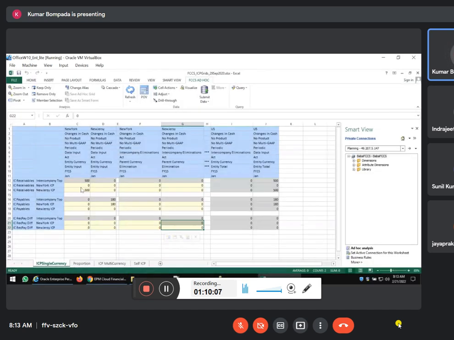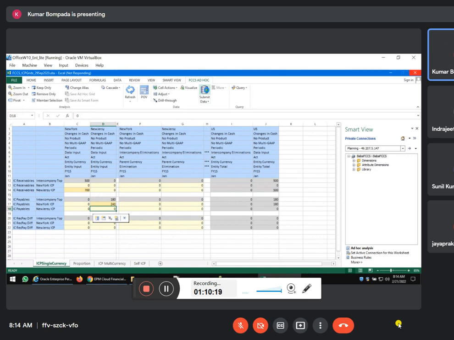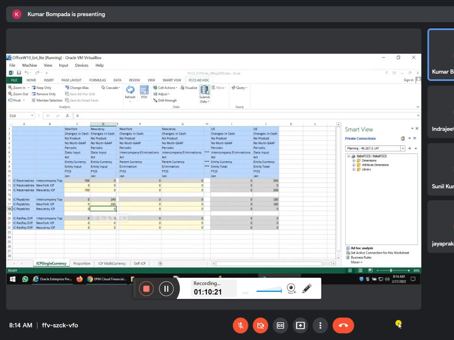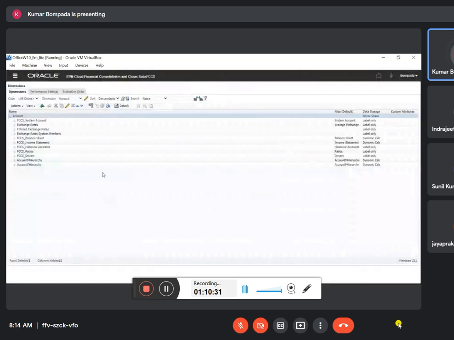Now we'll change the data. Here I'll put 700 and here I'll put some 240 and then we'll submit the data. Done. Now see here the data is not changed, right? Now once we run the consolidation it should run.